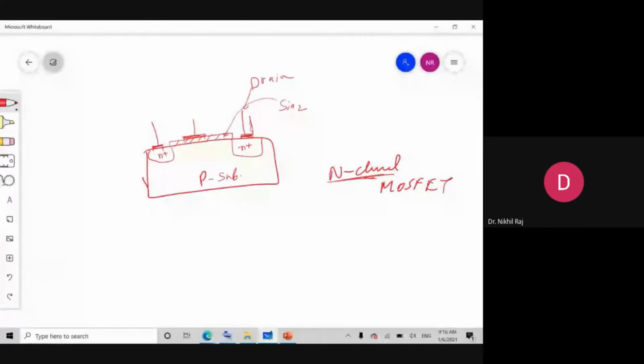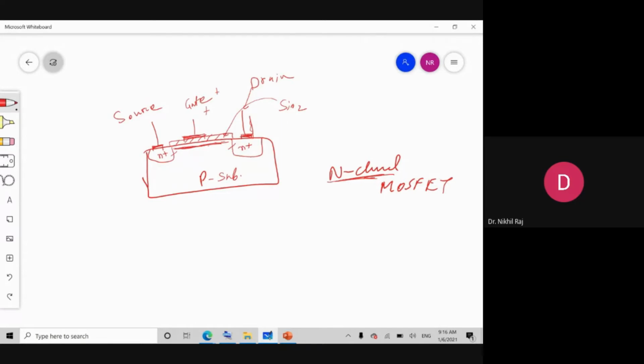The middle terminal is named the gate, and this one is named the source. What happens when we apply some positive voltage at the gate? Since it is p-type, some negative charge will be attracted, and a channel inversion will take place at this place, and a path will be created from this drain to this source.